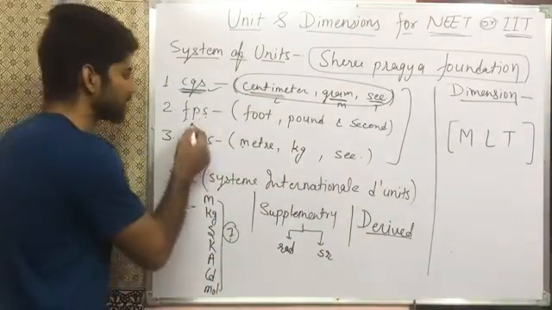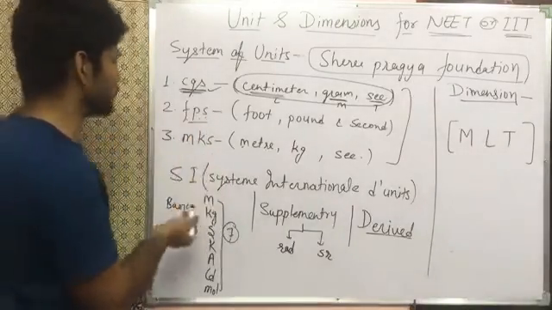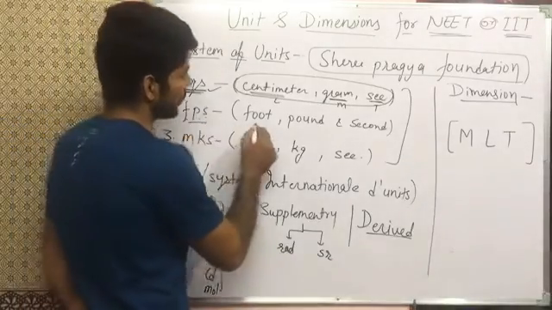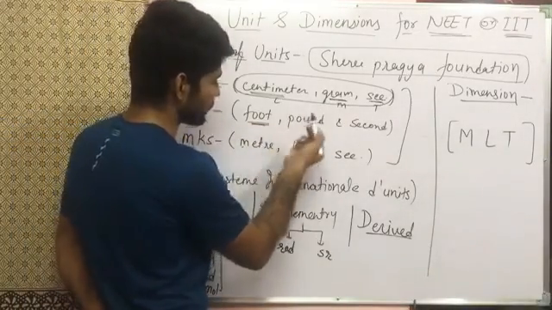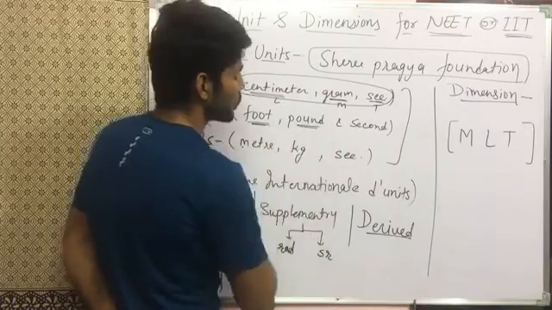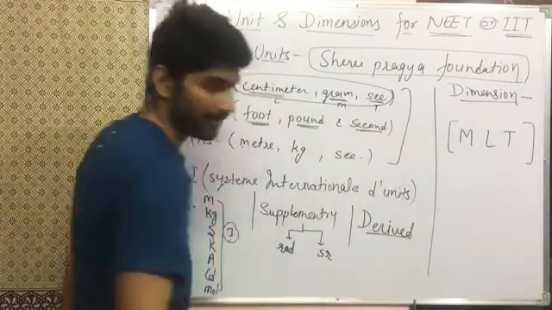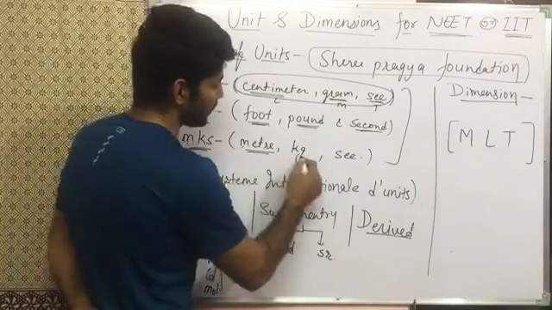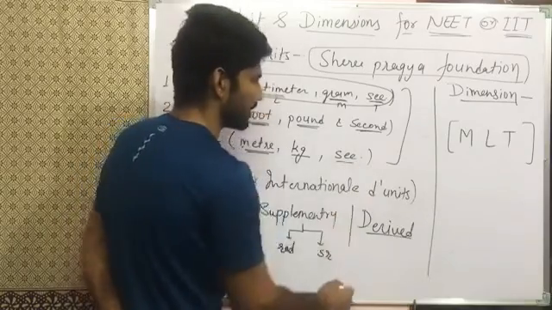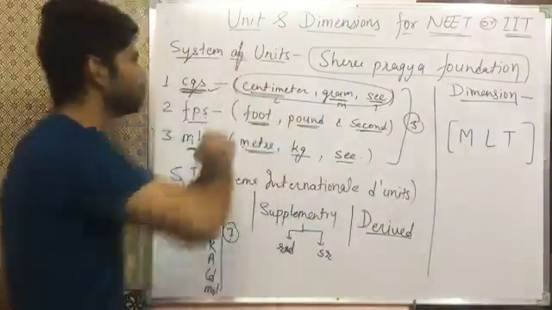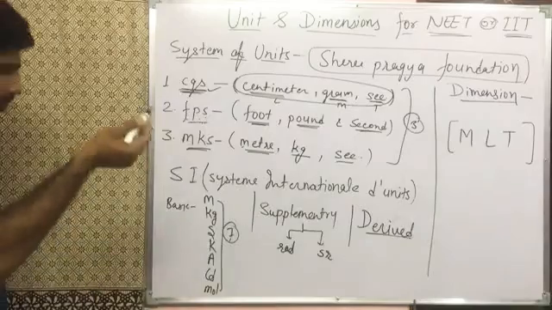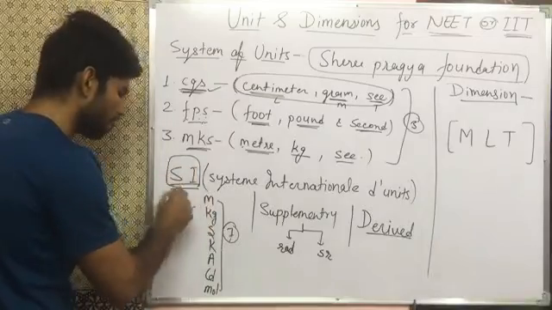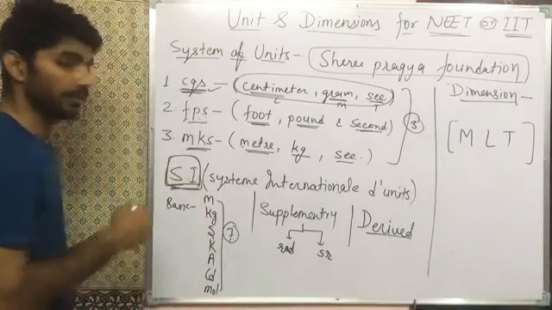And there was another unit system, FPS, which was popular in Britain. According to it, length is measured in foot, mass in pound, and time in second. And in the MKS system, length is measured in meter, mass in kilogram, and time in second. So these three systems were used in earlier times, but today we use a common unit system worldwide.